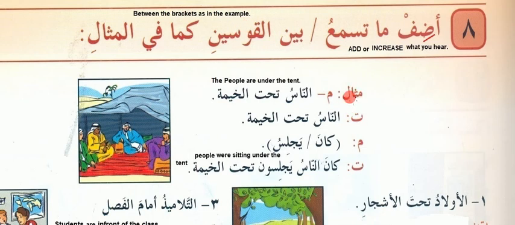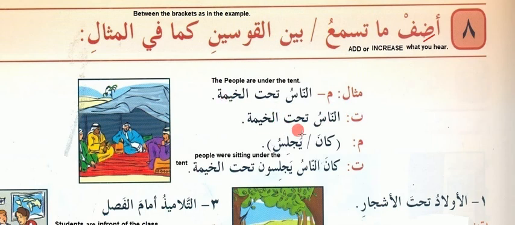What is the misal? Misal number this here. First misal is this. An-nasu tahtal khema. The people are under the tent. So an-nasu, noon is the sun letter, so that's why we are not saying al-nas. It will be wrong. So only noon having the shadda. So that's why an-nasu tahat means under, khema means tent. So an-nasu tahtal khema. This is the same thing coming.